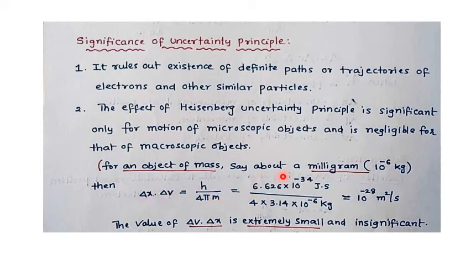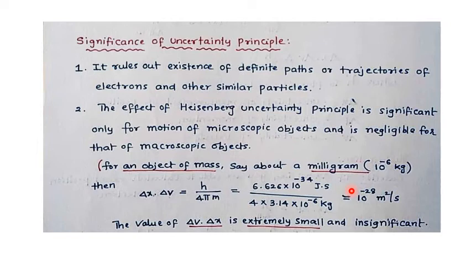Already we know the value 4, 3.14. What is the m value? 10 power minus 6 kg. Then you get 10 power minus 28 meters square per second. 10 power minus 28 is an extremely small value. That means the value is insignificant.